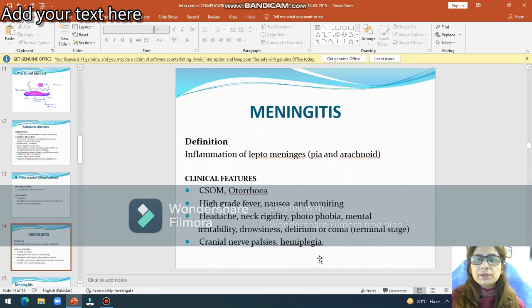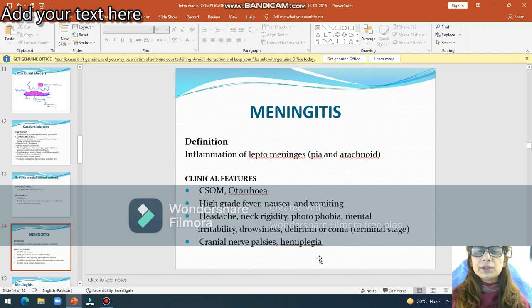Then meningitis is the inflammation of leptomeninges. Leptomeninges are pia mater and arachnoid mater. So clinical features will be due to irritation of the meninges. There will be a prolonged history of chronic suppurative otitis media, and there will be ear discharge that will be squamosal disease.